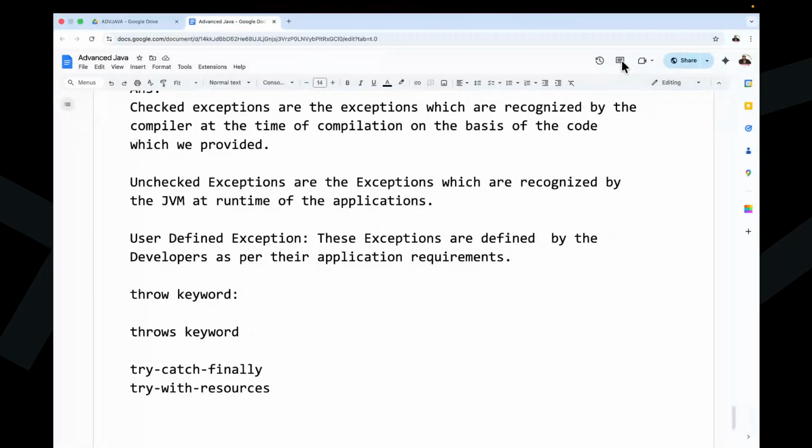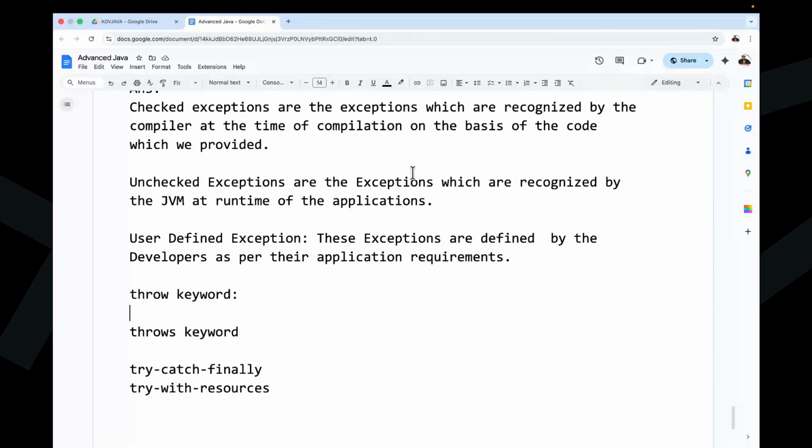All right, now the point I am discussing with you. Observe carefully. In general, in Java applications, exceptions are not expected. Exceptions are unexpected.